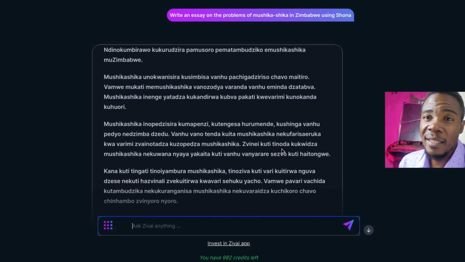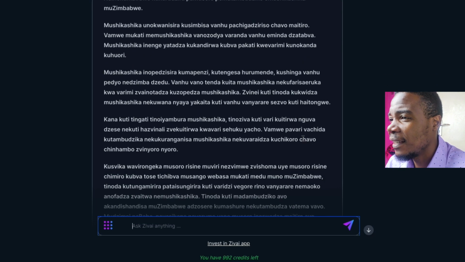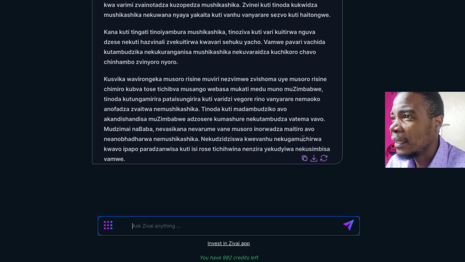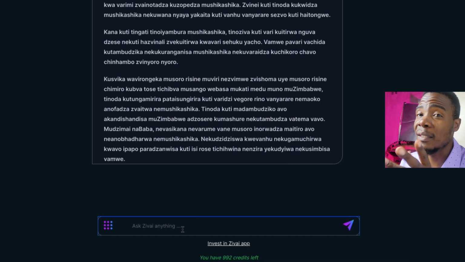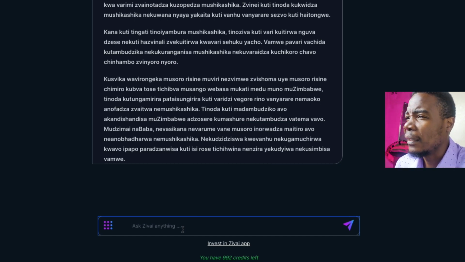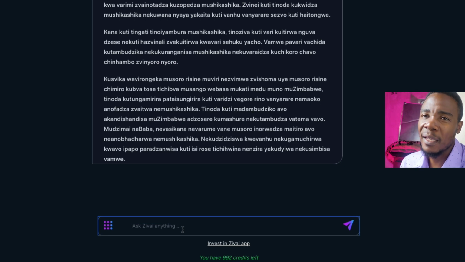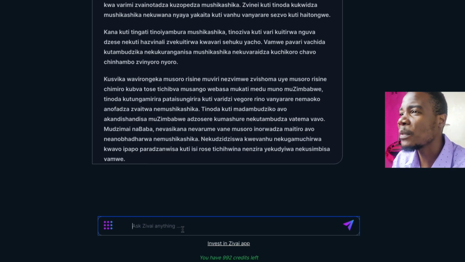I don't think it understands what mushikashika is, right? I think it still has issues, because this is not making sense at all. I asked about mushikashika, which is like local pirate taxis that operate here in Zimbabwe, and it's giving me these results. All right. What sort of prompts can I create?